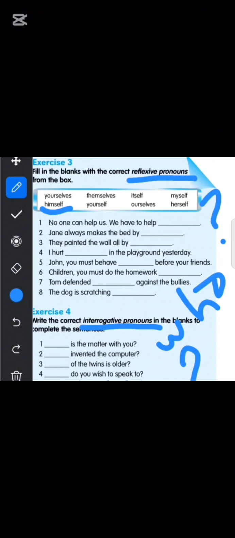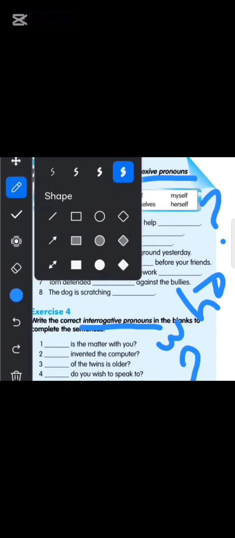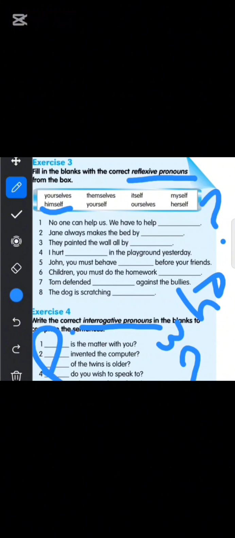Okay, so this was about the pronouns. Yes, this was about pronouns, and how many types of pronouns have we studied? Personal pronouns, interrogative pronouns, reflexive pronouns, demonstrative pronouns. Am I forgetting any pronoun?